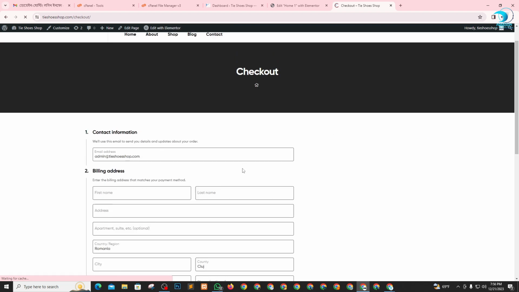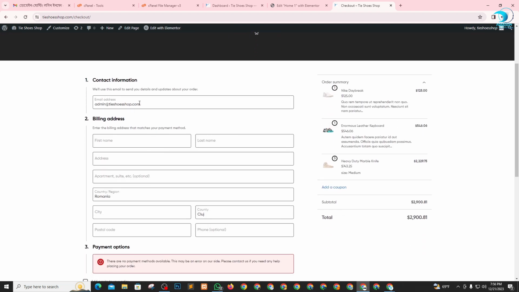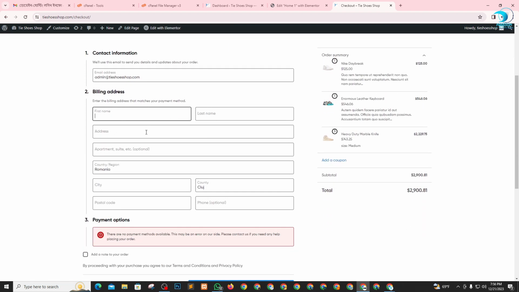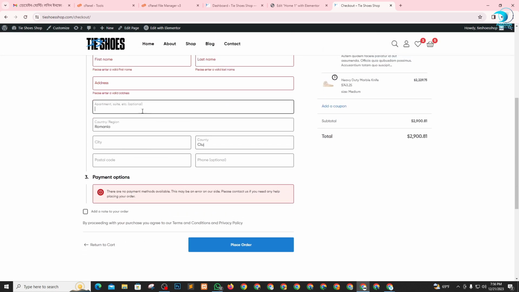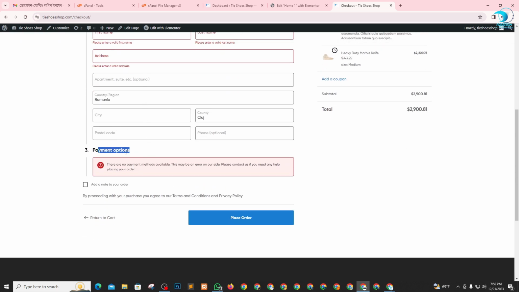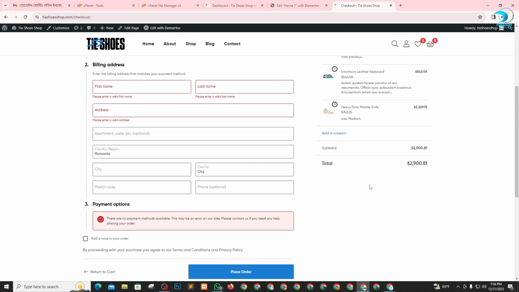Okay, these are called checkout pages, and they need all the customer billing information, address, and so on. Nothing is filled below, that's why the alert box is red. At this moment you need a payment option. How will your customer pay for this product? So you just add the way, and you can give me all this information.